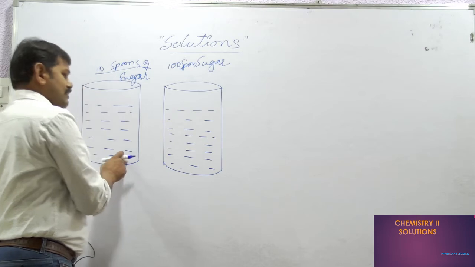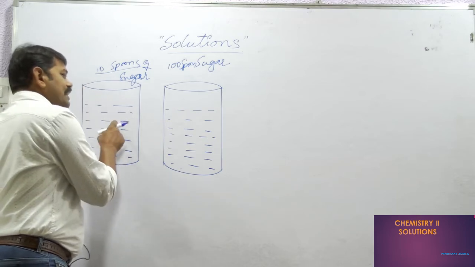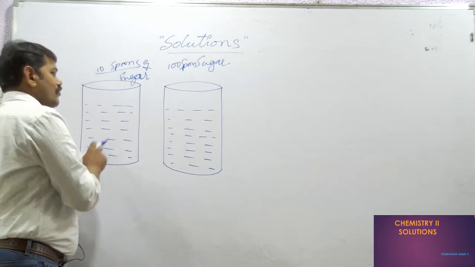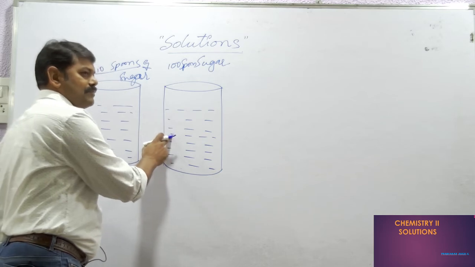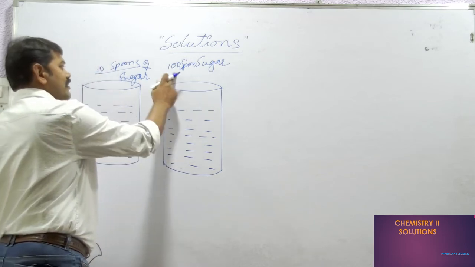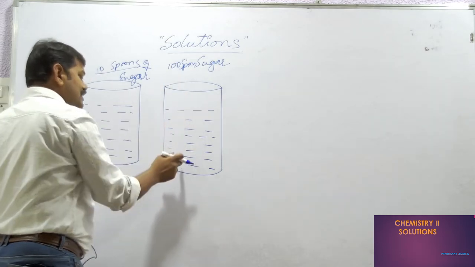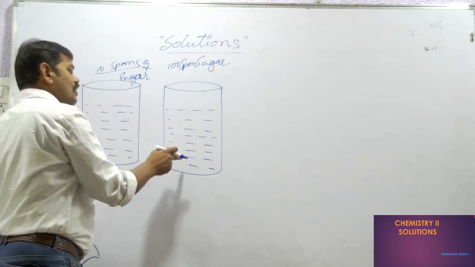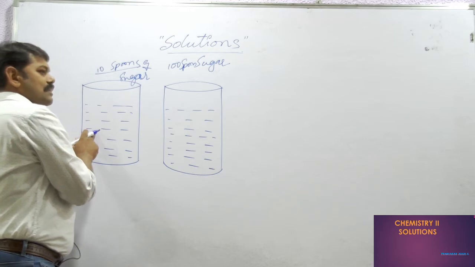In both cases the water quantity is the same, 1 liter. Here we have taken only 10 spoons of sugar, here 100 spoons of sugar. And we can feel that this one is more sweet in taste compared to the other.